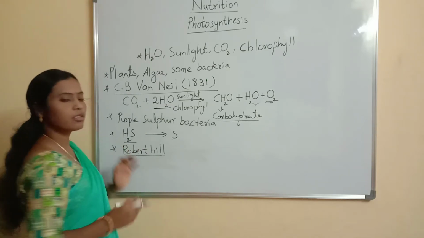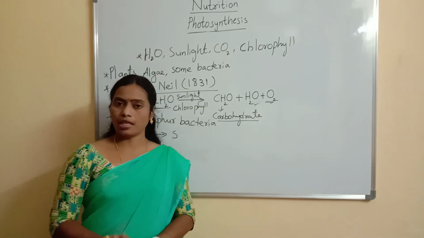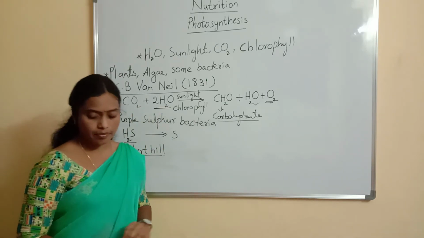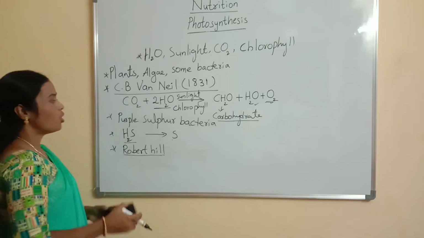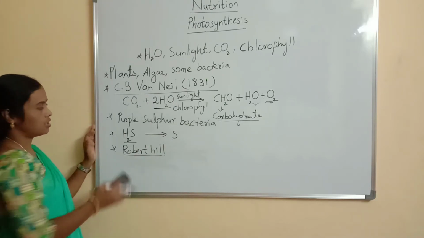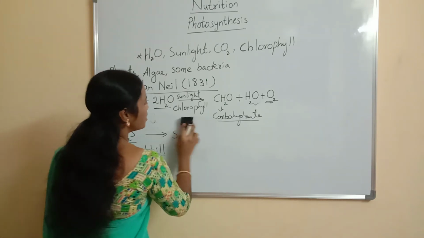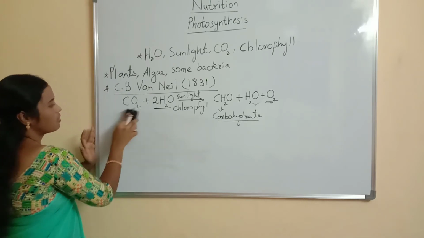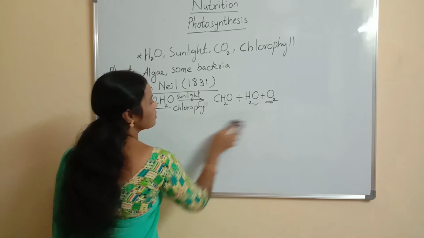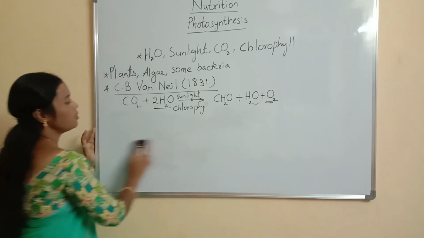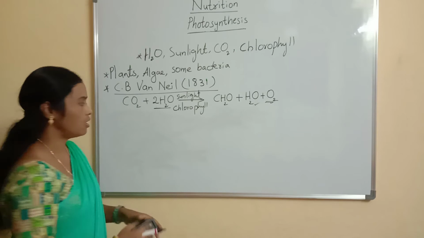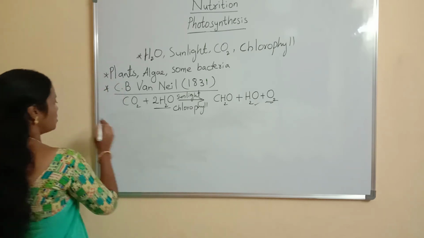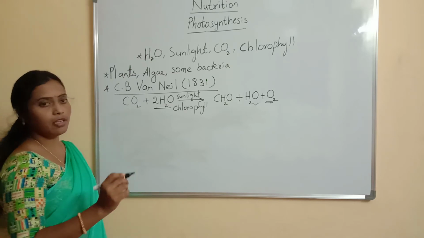So this is about Robert Hill. After Robert Hill's experiments, this photosynthesis equation was modified. Now let us discuss the modified equation of photosynthesis. This is the simple equation formulated by C.B. Van Niel. Now let us look at the modified equation of photosynthesis. This is the modified and balanced equation of photosynthesis.